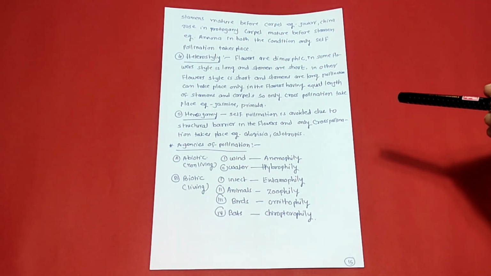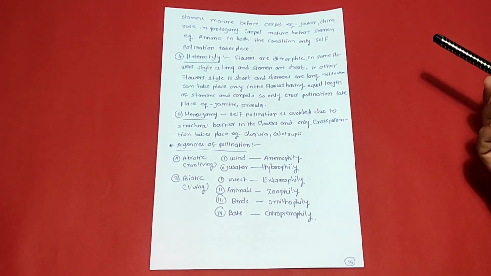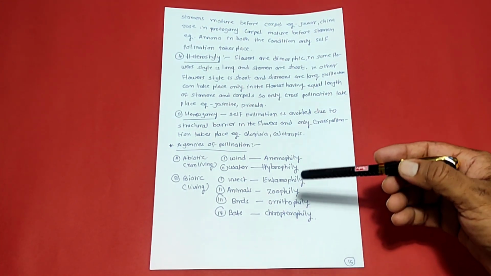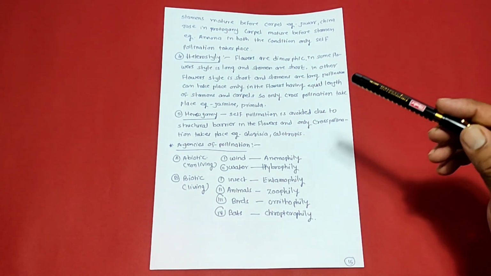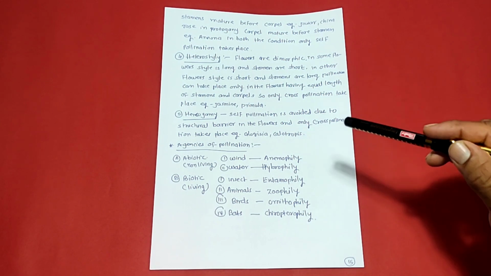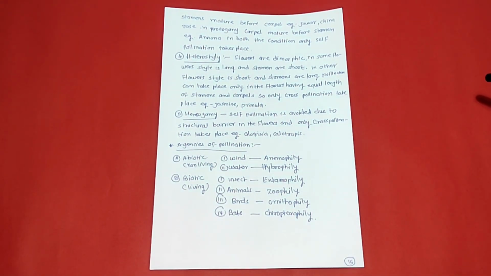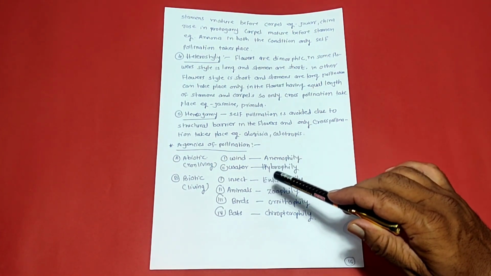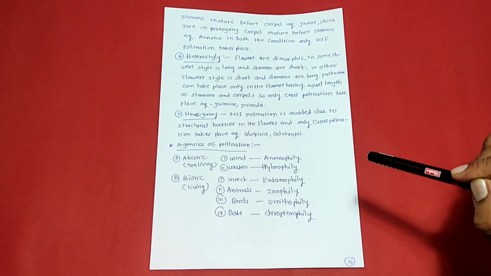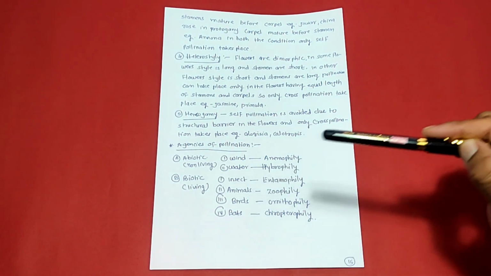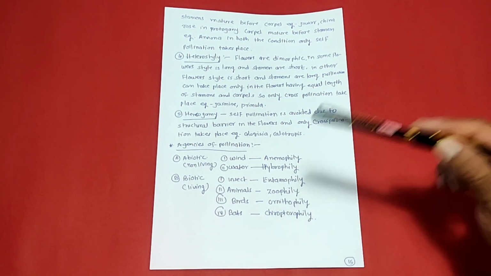So in these agencies, abiotic and biotic factors are there. Abiotic means non-living and biotic means living. So abiotic, it has the wind and water. First, wind, that is anemophily, it is also called anemophilous type of pollination. Second one is water, hydrophily, it is also called hydrophilous type of pollination. Biotic, living things, that is the insect, animal, birds and bats.